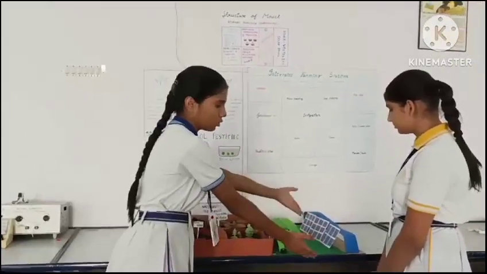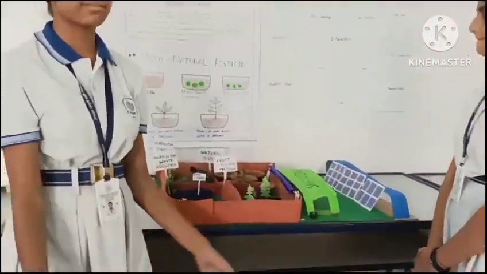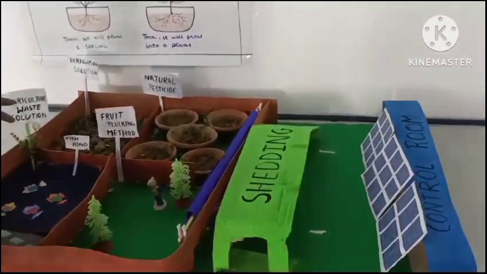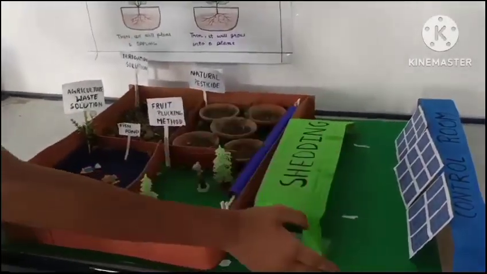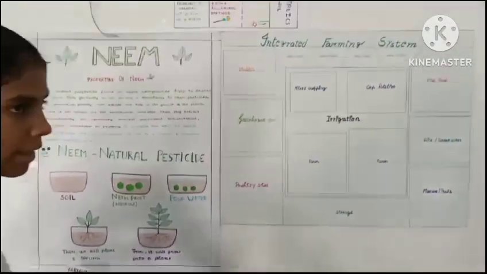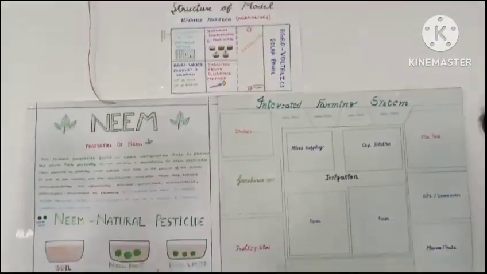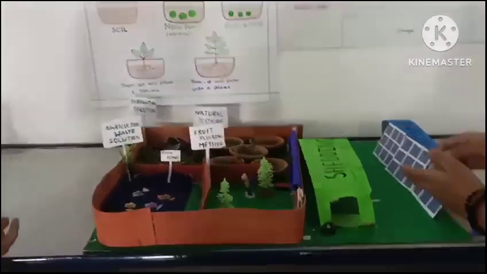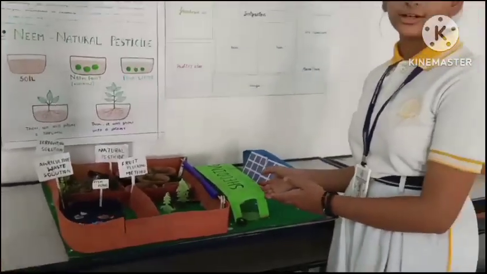So we have made a control room which will control all types of GPS sensors we have put. And farmers can also visualize the activities of the farm sitting inside the control room. And we have put solar panels which will absorb solar radiation and convert it to electricity, which can be used. Next to it we have shading which has a moisture sensor under it.